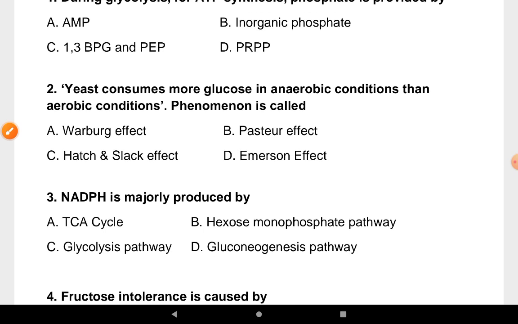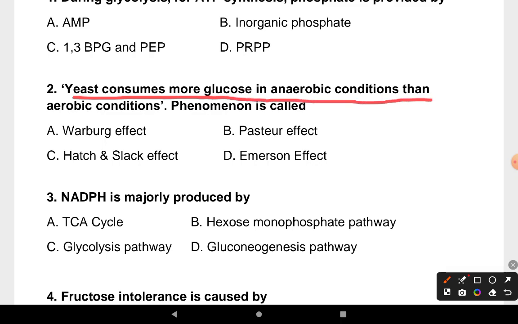Our next question is, yeast consumes more glucose in anaerobic condition than aerobic. This phenomena is known as Warburg effect, Pasteur effect, Hatch and Slack effect, immersion effect. So correct answer is option B, Pasteur effect.